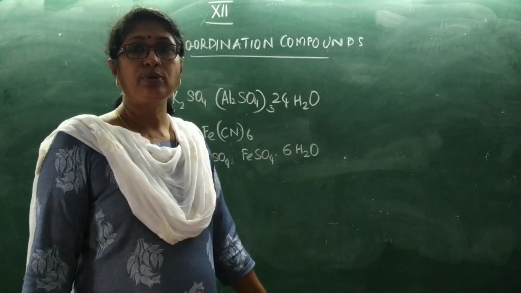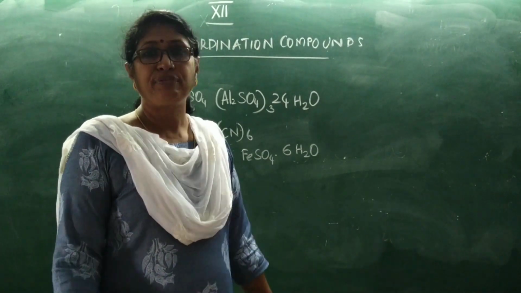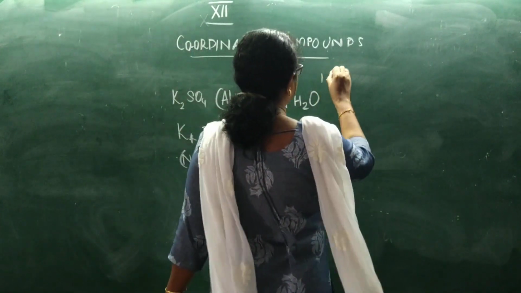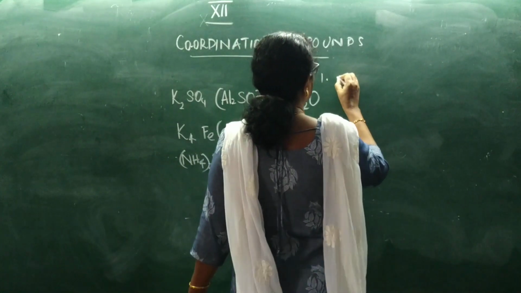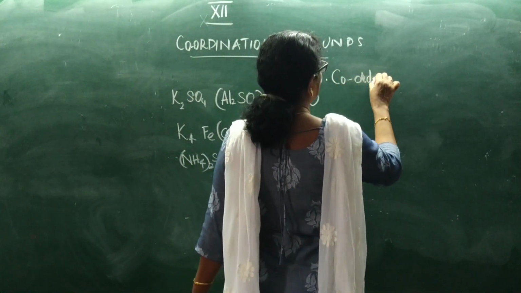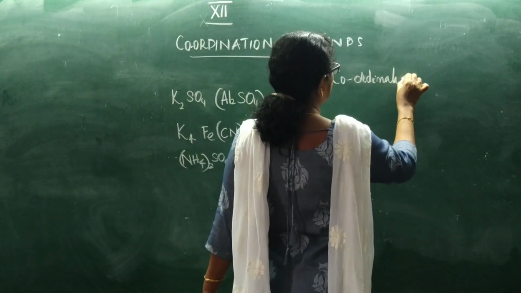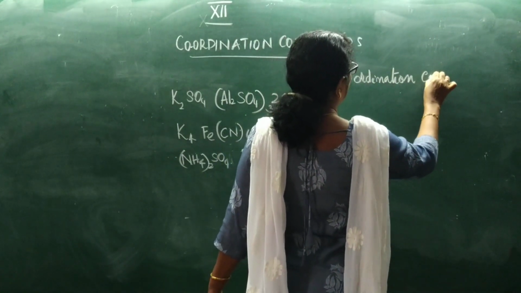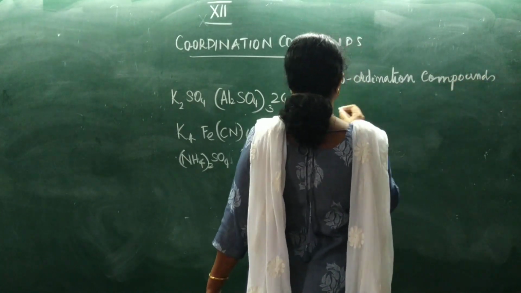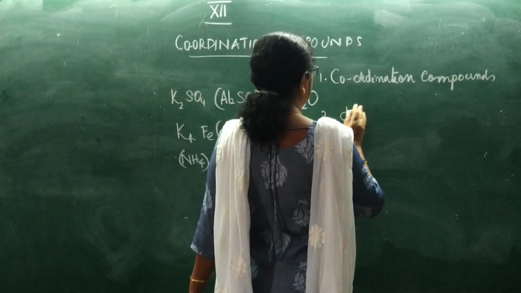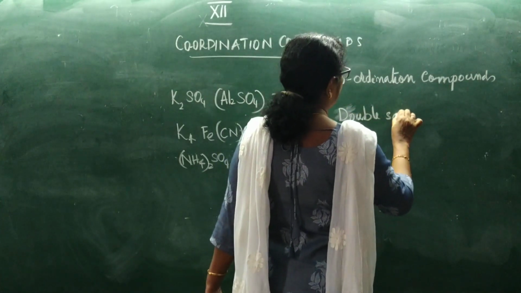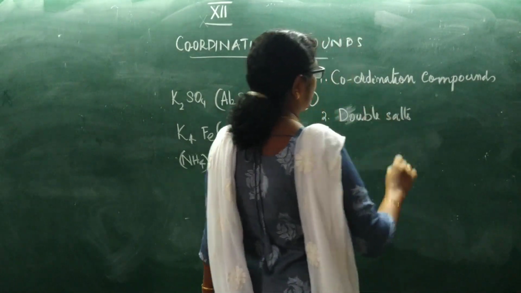These addition compounds or molecular compounds are of 2 different types. First is complex compounds or coordination compounds, and second is double salts. Now what are these? First I will come to double salts.